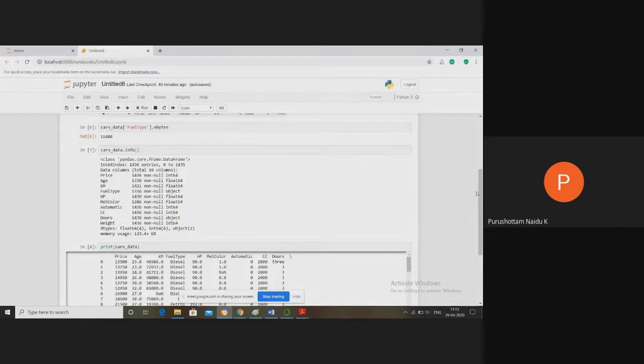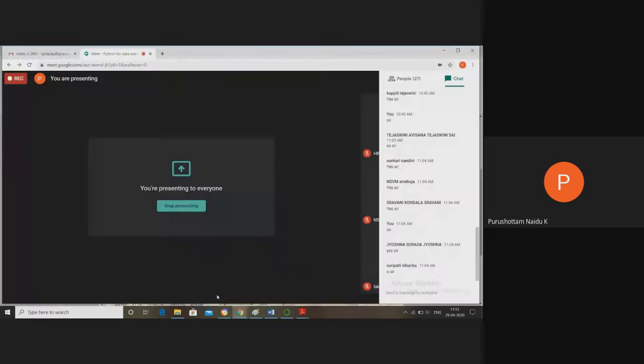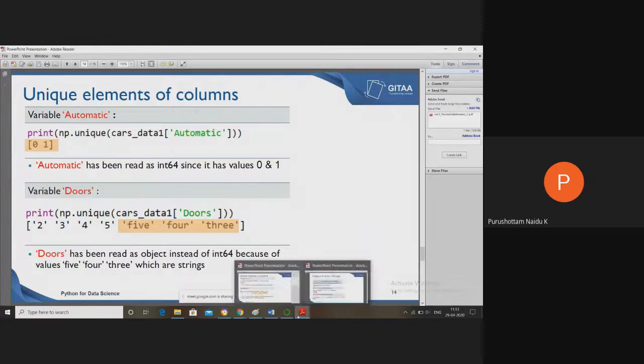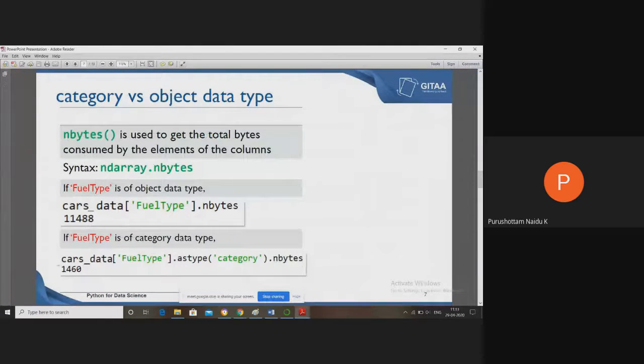If the column has different values, not a fixed number of values, for example the name of a person, which may have different names, then we maintain that column as an object column. Clear?